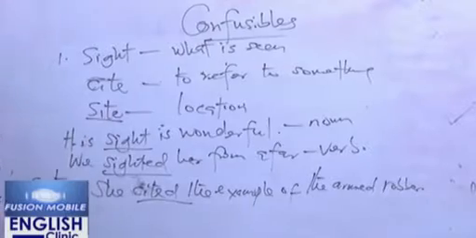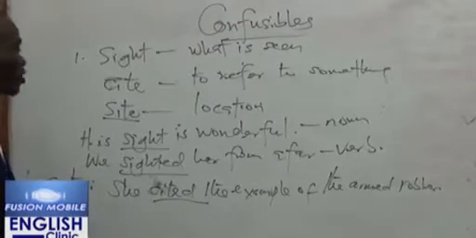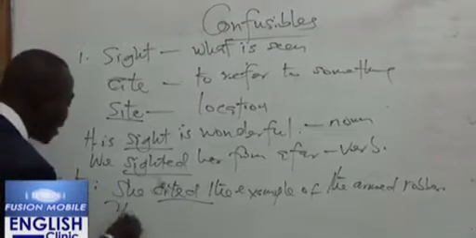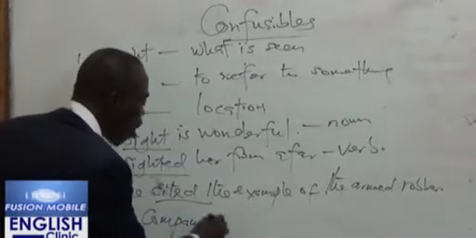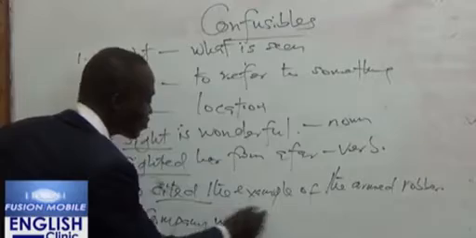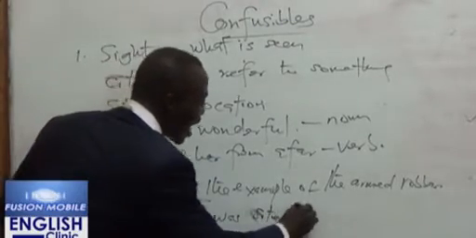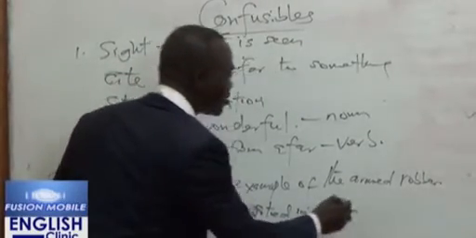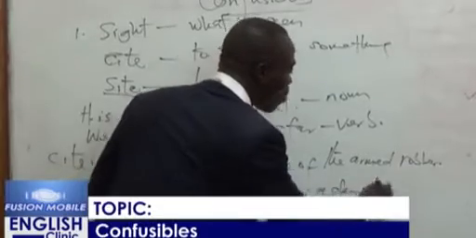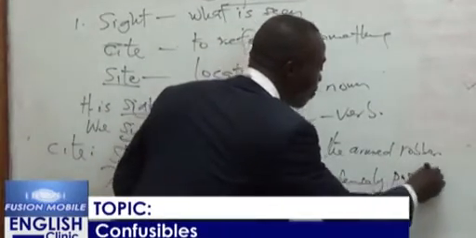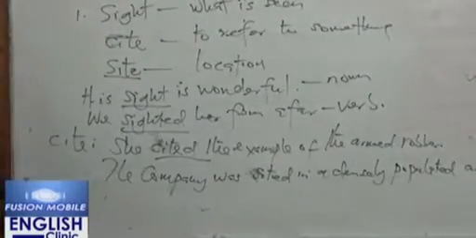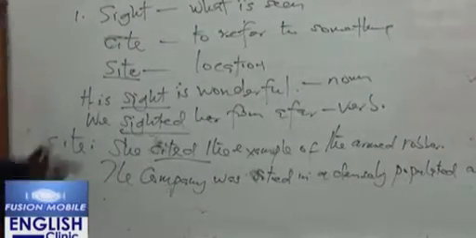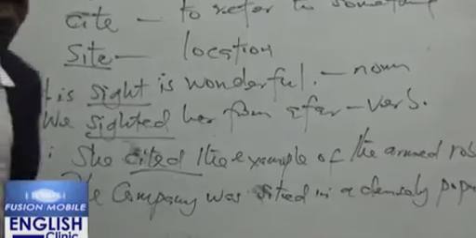Now, site here is talking about a location. The company was sited in a densely populated area. In a densely populated area. So that is the first one we are going to look at. Then we look at another example.